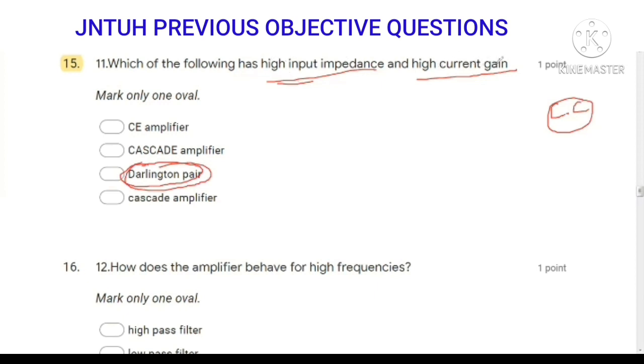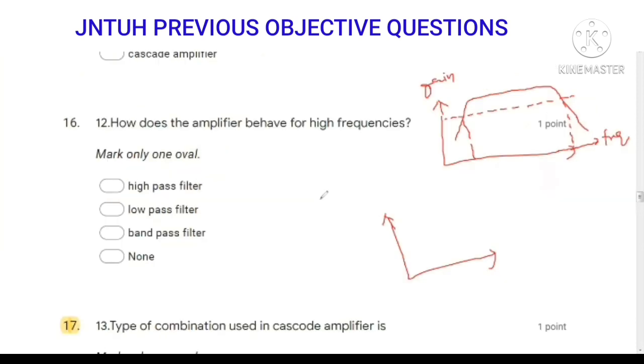In the Darlington pair, we have two common collector circuits cascaded, and if the current gain of a single stage common collector amplifier is alpha 1, and the next stage is alpha 2, then the overall current gain is alpha 1 into alpha 2, which is very high. So this Darlington pair circuit will provide very high current gain, and its input impedance is also very high. So the answer is Darlington.